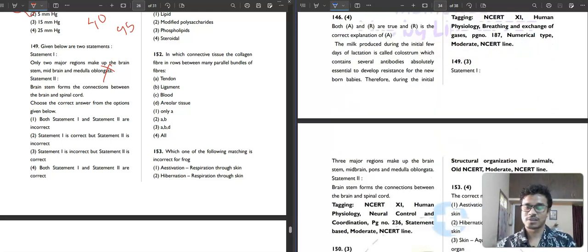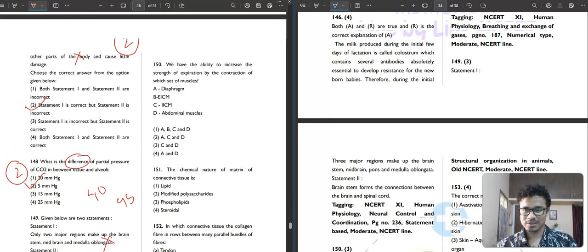Then next statement: brain stem forms the connection between the brain and the spinal cord. Is it correct? Yes, brain stem forms the connection between the brain and the spinal cord. So statement first is incorrect, but statement second is correct. Third option will be your correct answer for this question.